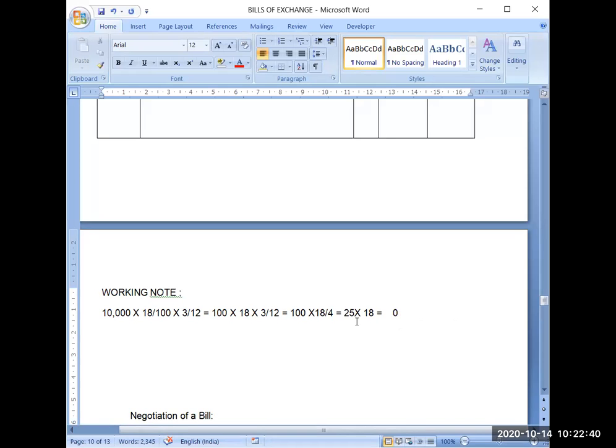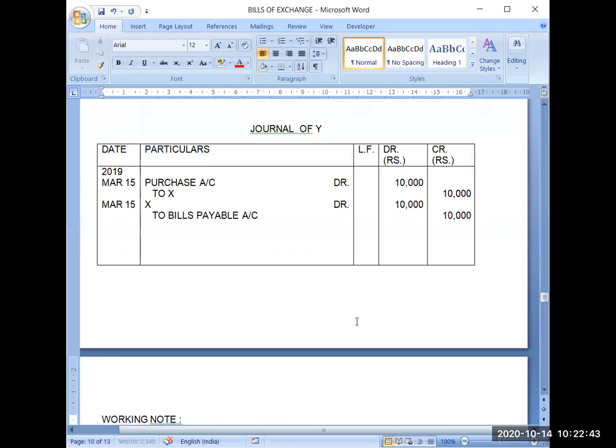So now the bank will deduct 450 rupees from the total payment, and the rest of the payment will be handed over to X.